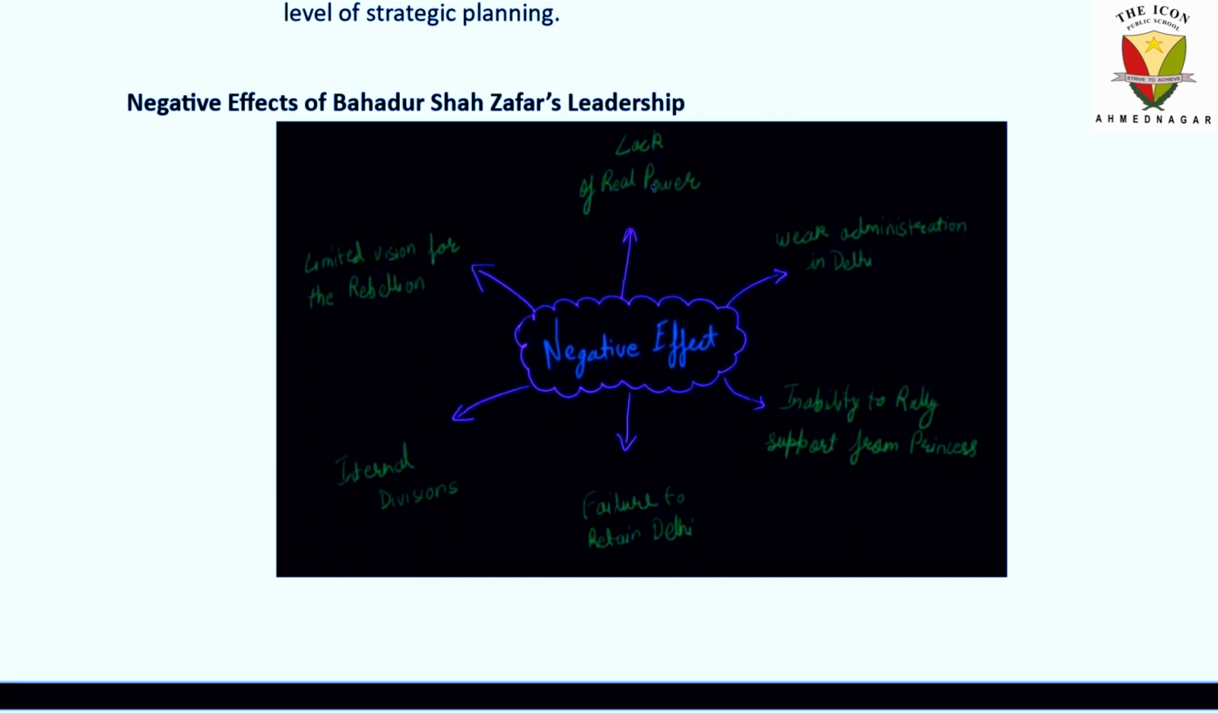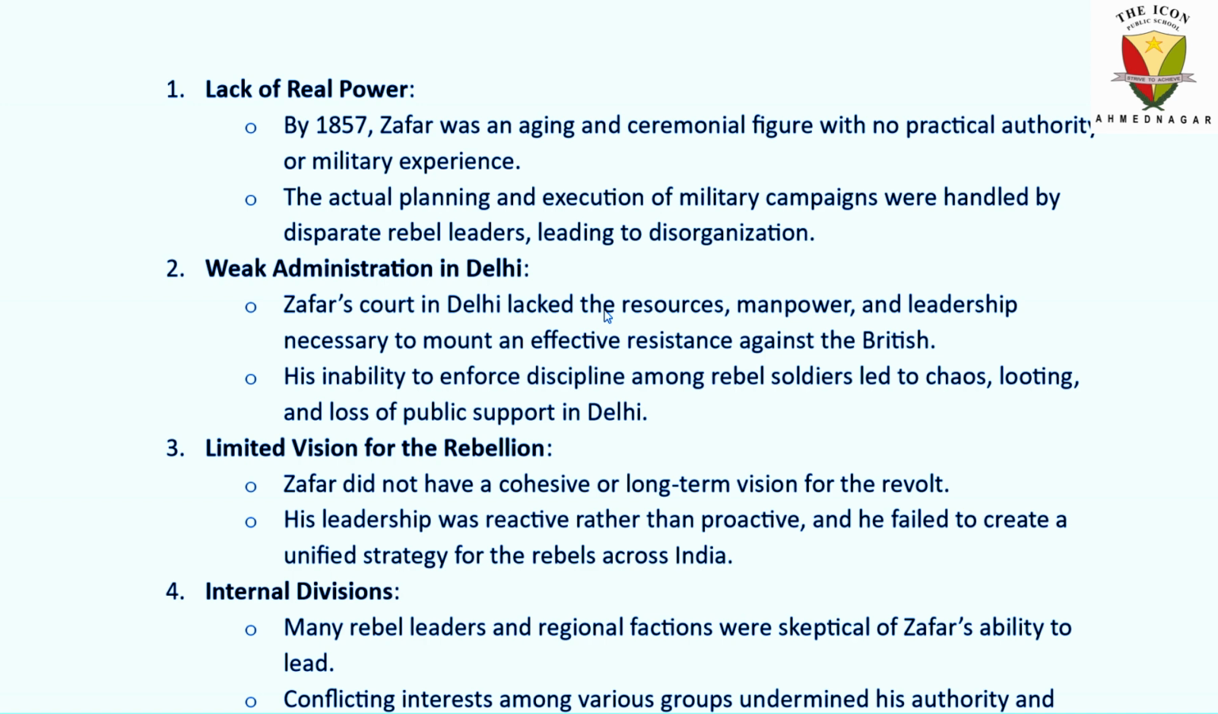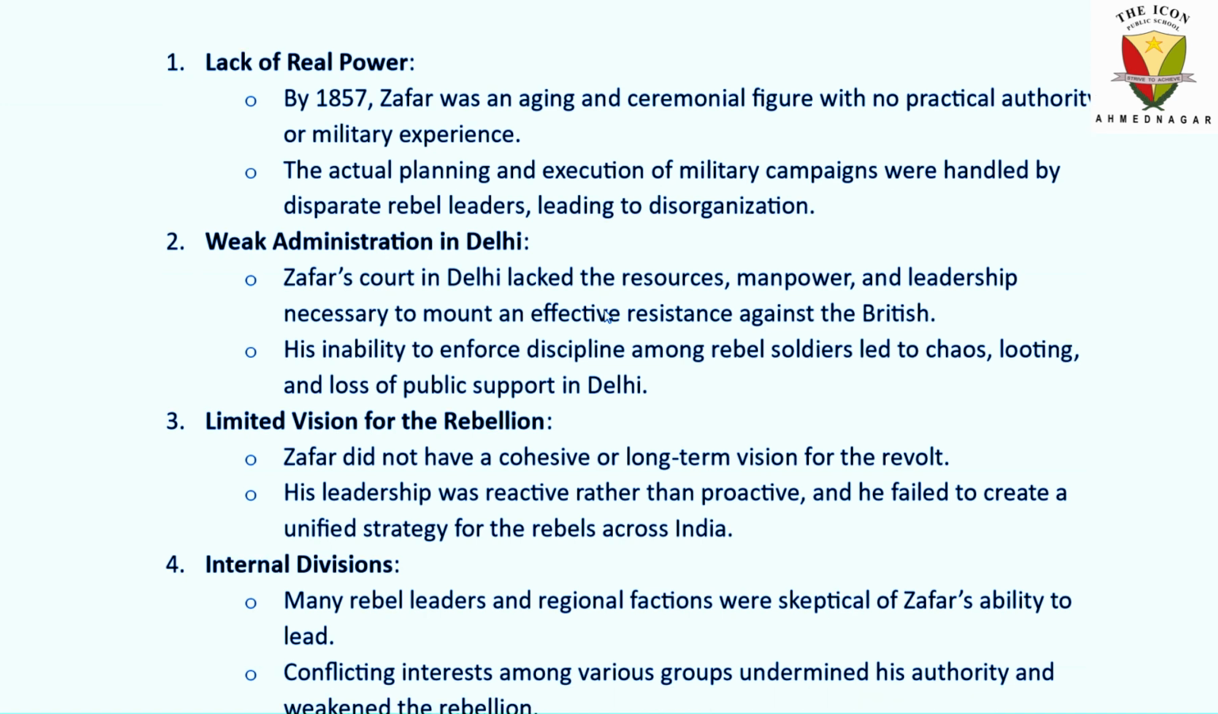As we know, he was thrown out of the Red Fort. So, lack of real power, weak administration in Delhi, inability to rally support from princes, failure to retain Delhi, lots of internal divisions, and limited vision for the rebellion, so there was no future planning. First, lack of real power. By 1857, Zafar was an aging, ceremonial figure with no practical authority or military experience. So the actual planning and execution of military campaigns were handled by disparate rebel leaders, leading to disorganization.